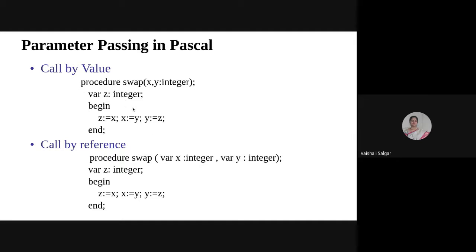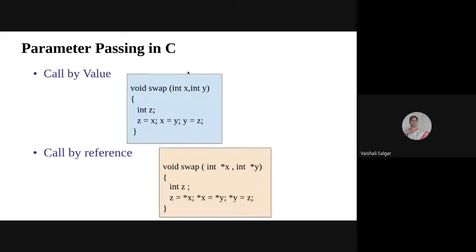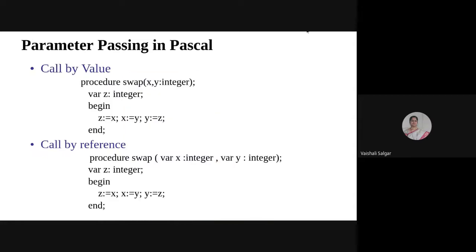For swap, x and y are the formal parameters, whereas z is the local variable of the swap procedure, and begin and end enclose the procedure body. I assign x to z, then the y value is copied to x, and then z is copied to y. In this way we have swapped the values of x and y. We will see what we mean by call by reference and call by value.